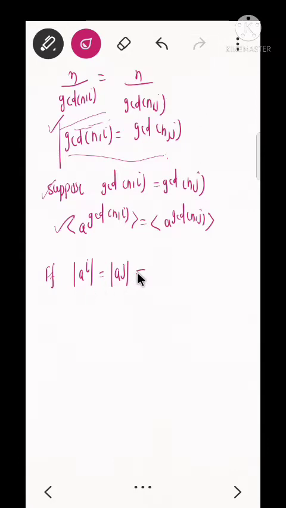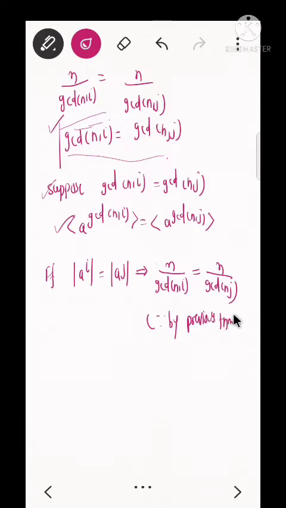So what it implies is n upon gcd(n,i), and this will be equal to n upon gcd(n,j), by the previous theorem. Okay, so this will cancel, which will imply gcd(n,i) is equal to gcd(n,j).